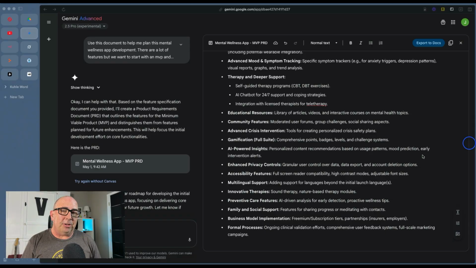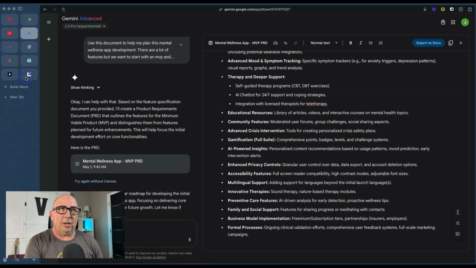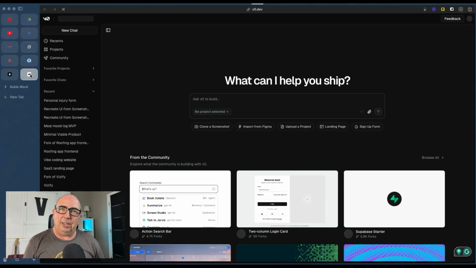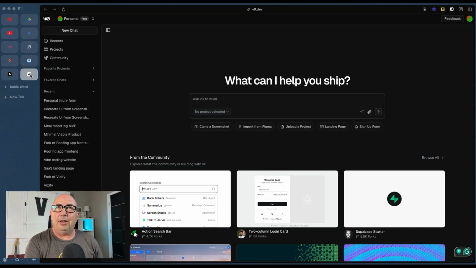I like front end first because when you think about a product, what people see and how they interact is what makes them decide if they like it or not. And I use a tool from Vercel called v0 that I specifically use for building the front end. If you just go to v0.dev, you can get a free account from there. They give you a certain amount of credits every day. I rarely come up against the limit for that because they just do a couple things here or there. And you can build things out.